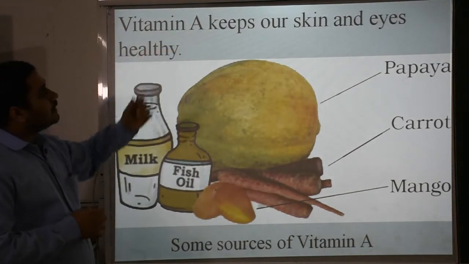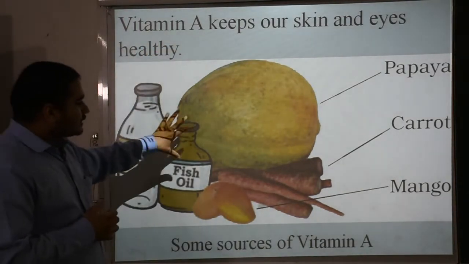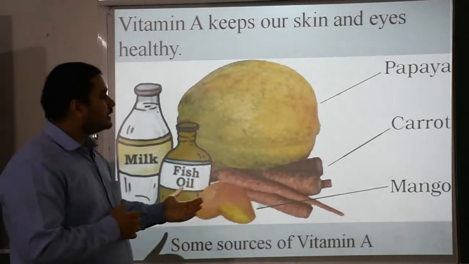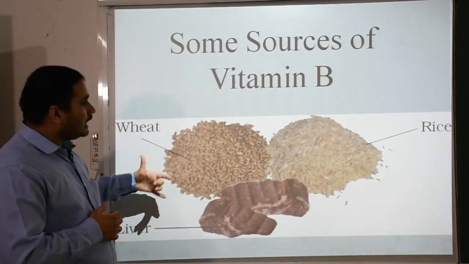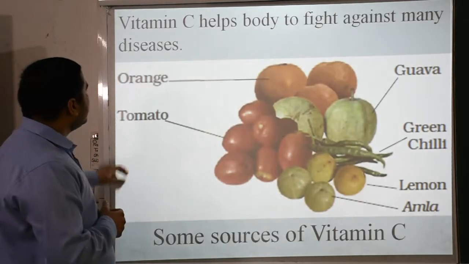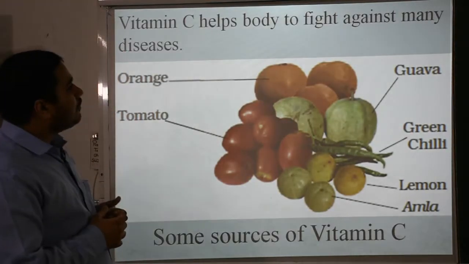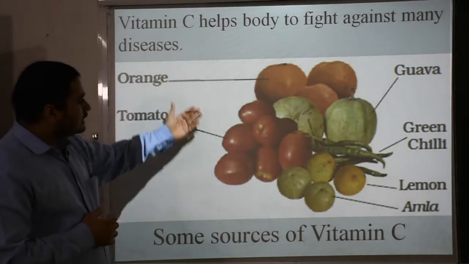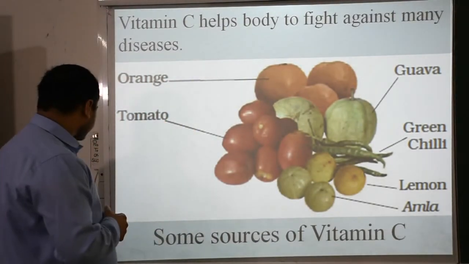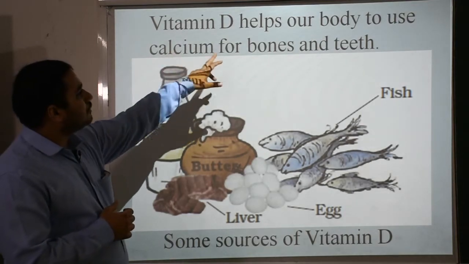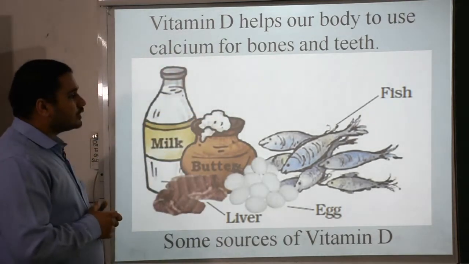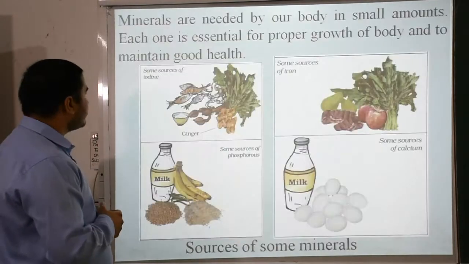Okay, vitamin A keeps our skin and eyes healthy. These are some sources of vitamin A. You can easily take it here. Then some sources of vitamin B: wheat, liver and rice. Then vitamin C helps the body to fight against many diseases. These are the sources of vitamin C. Then vitamin D helps our body to use calcium for bones and teeth. These are some sources of vitamin D.